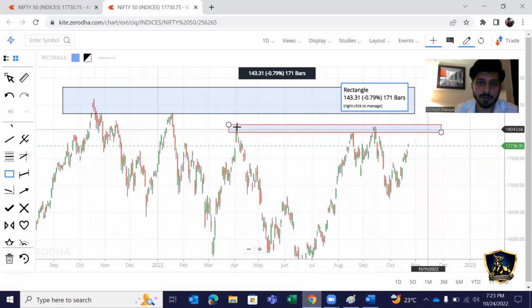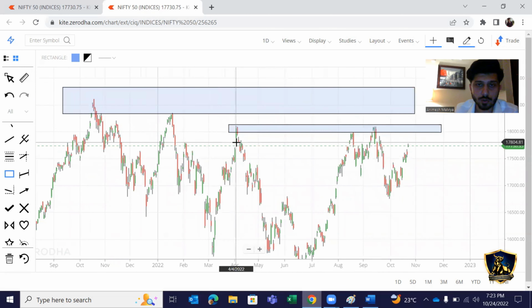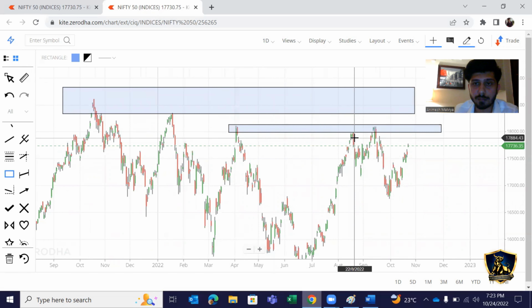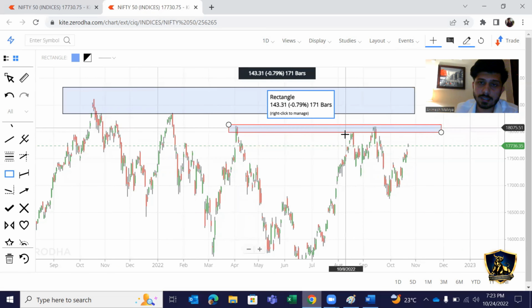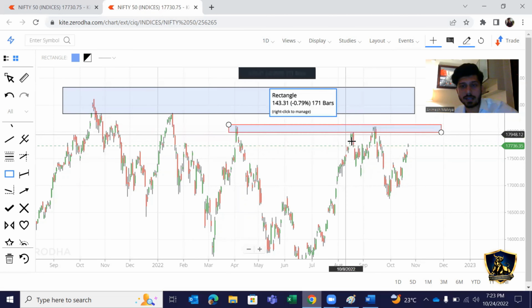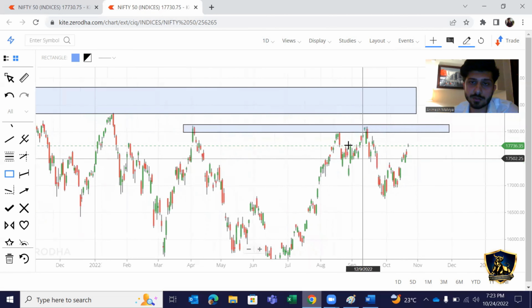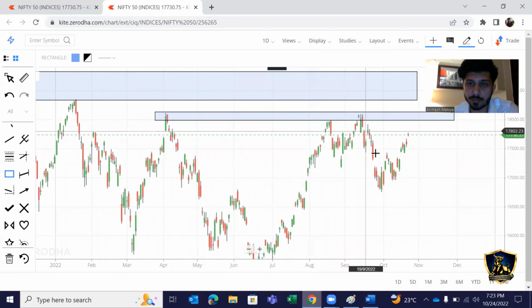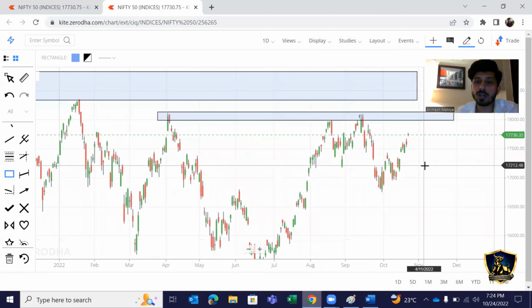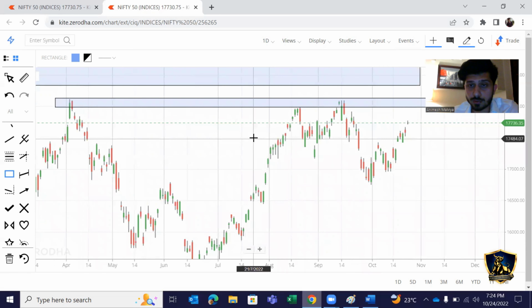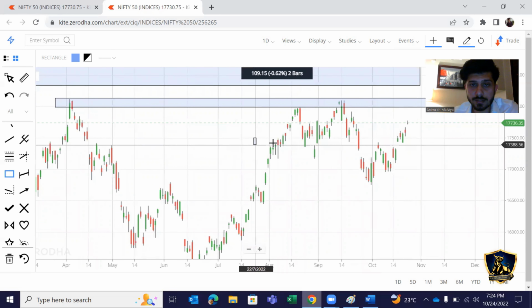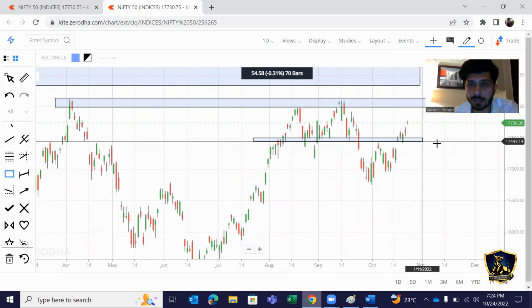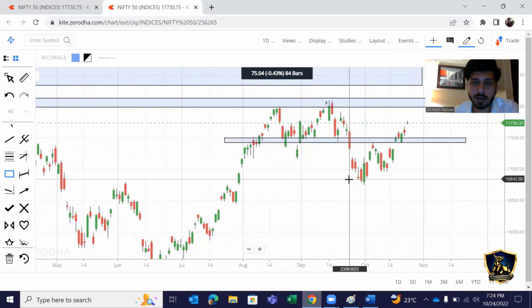On 4th of April and then again on 18th of August, as soon as price touches this point, it reversed, right? Again when it went back to this point, it reversed. So this is how we need to mark the supply and demand zone. I can mark this level also as a demand zone.